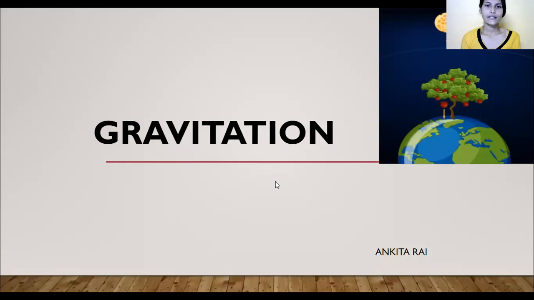Today I am going to explain gravitation. Have you ever thought, when we throw a ball in an upward direction, it reaches a certain height and after that it comes back to the ground? Why is it so? Why is it not going horizontally in a left or right direction?